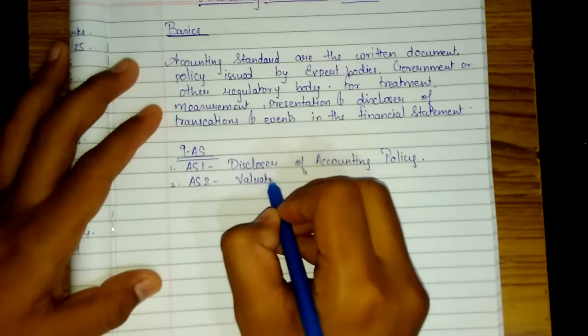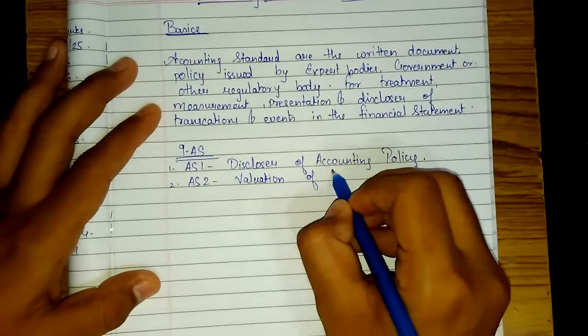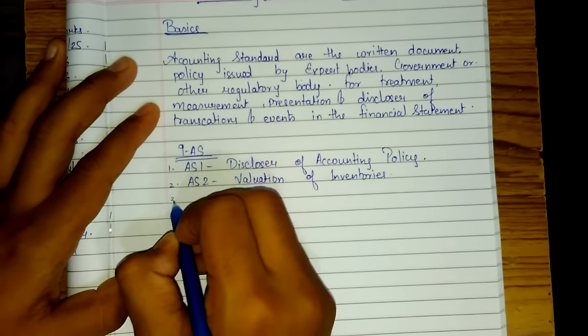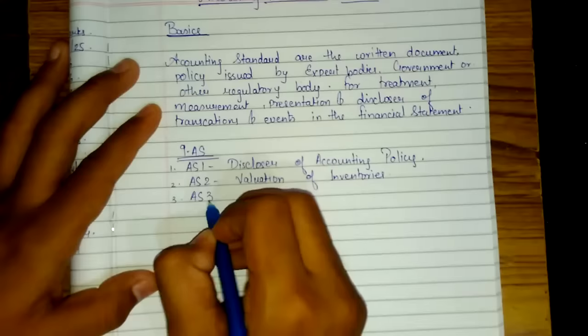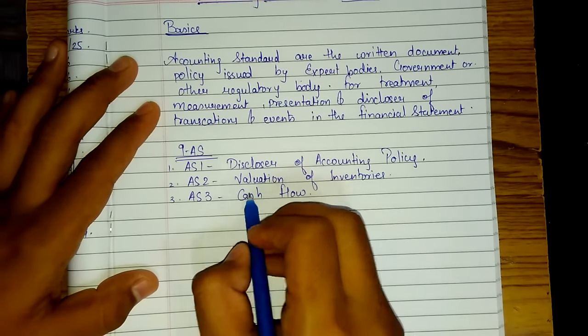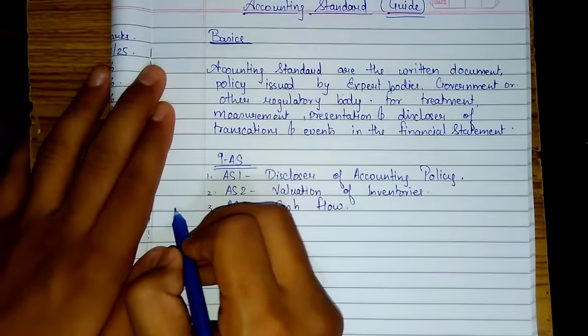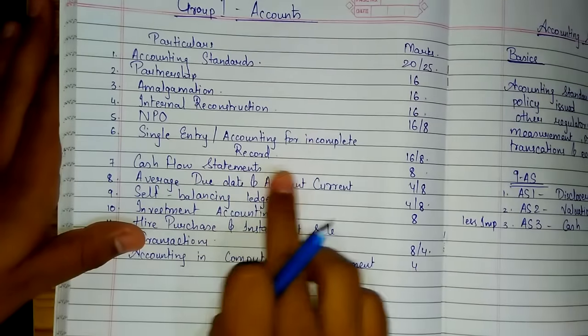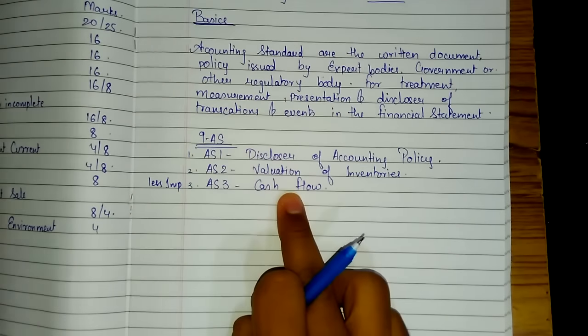AS2, valuation of inventories. Third, AS3, cash flow. The entire chapter is the cash flow statement. I'll tell you, this AS is less important because whatever will come in this chapter, the cash flow statement, will come only in this AS.